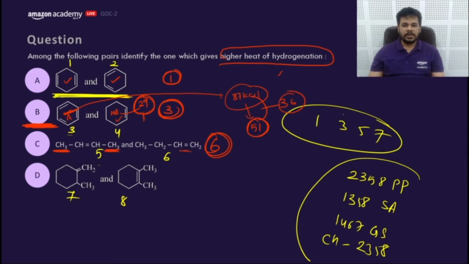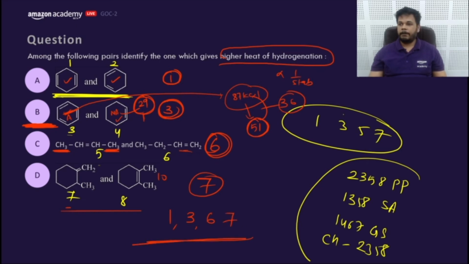If it is more stable, this is unstable. Heat of hydrogenation is inversely proportional to stability of compound. And what about this? It has alpha H 10. It has less alpha H. That means 7. So the answer would be 1, 3, 6, and 7. So no one marked the actually right answers. 1, 3, 6, and 7.